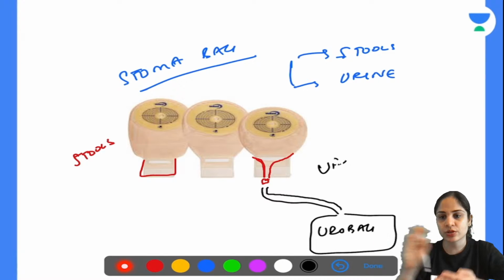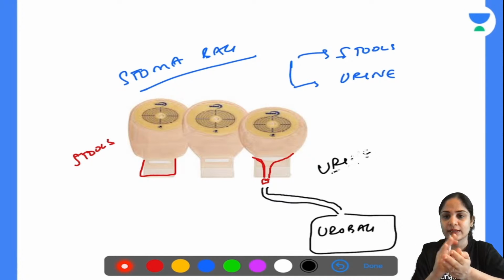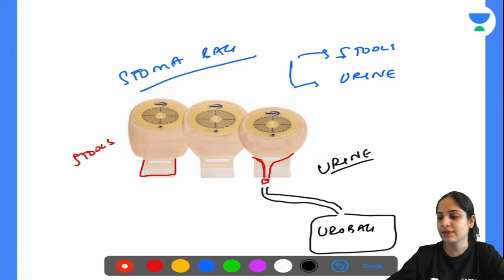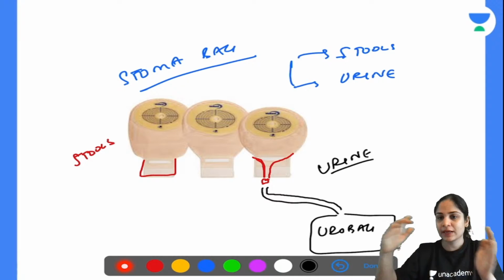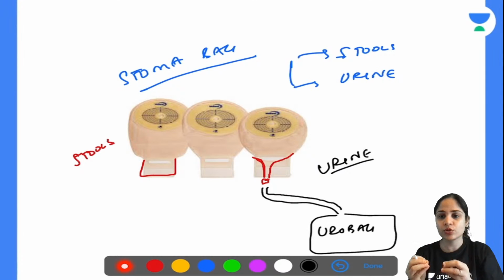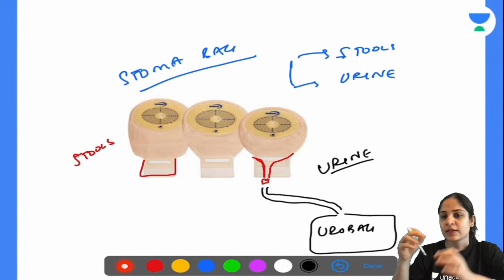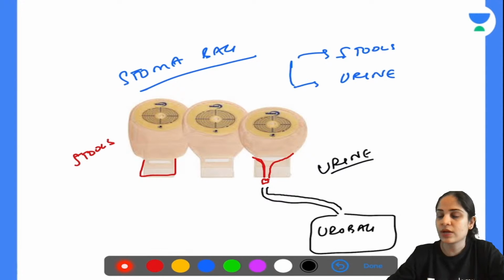So the one with the pouch, whenever the stools get collected during the day, the bag becomes full, you just open up the pouch opening, clear it out, and then you close the pouch opening again. On the other hand, whenever you have a bag which collects urine in it, it will have a narrower opening and it will collect the urine in the Uro bag. That is because urine comes much more often as compared to stools. So instead of the patient again and again every hour emptying the urostoma, what you do is just connect a Uro bag to it so that it continuously empties into it. All right, so this is called a urostoma bag and this is a stool stoma bag.